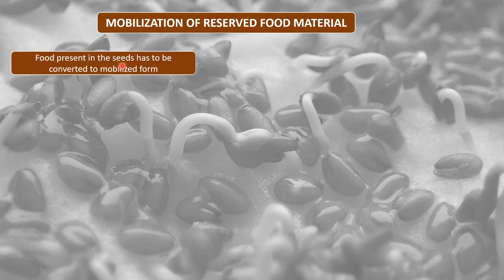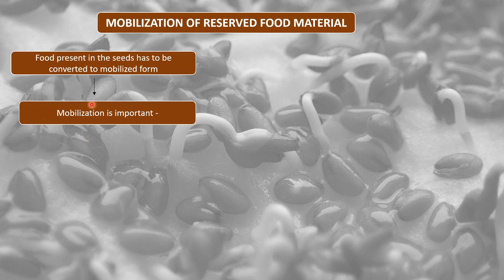So the food present in the seed has to be converted to a form which becomes available to the embryo, which is easy for the embryo to take in. So it has to be a movable form. Mobilized means movable form. So the food present has to be converted into mobilized form. And why is mobilization important?